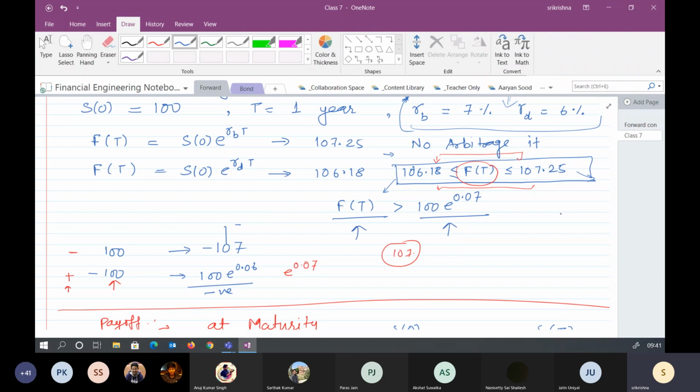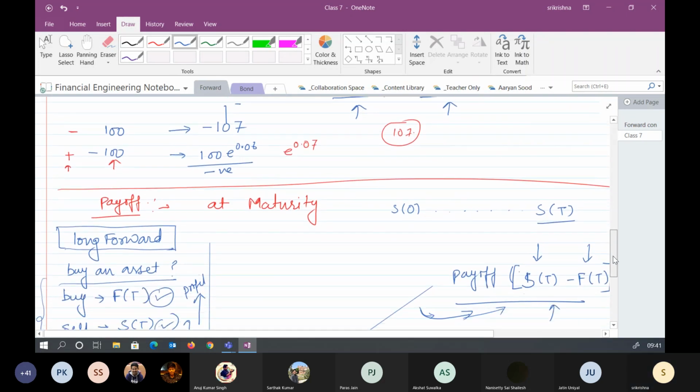You enter into the forward contract only when you are anticipating that the price would not only increase by 7%, but will increase by more than 7% in this case. Right, you are anticipating it might not happen. It can happen that the price has dropped or the price has increased.